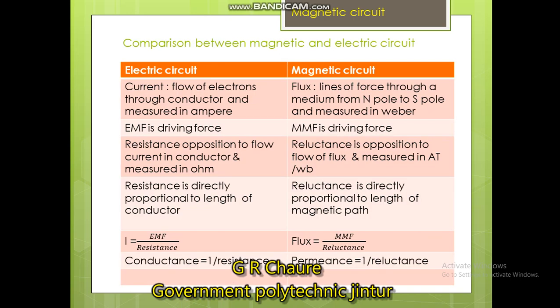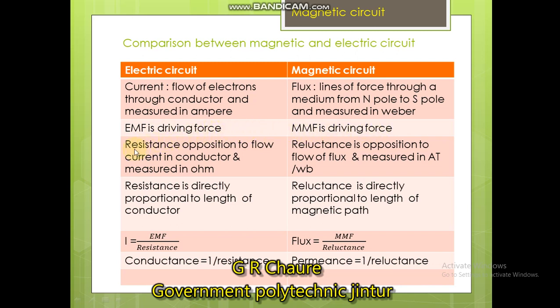Then next we will see the comparison between magnetic circuits and electrical circuits, because electrical circuit and magnetic circuit are analogous quantities. In an electrical circuit, current flows, that is the flow of electrons through the conductor, measured in amperes. Similarly, in a magnetic circuit, flux is the line of force through a medium from N pole to S pole, measured in Weber. In an electrical circuit, EMF is the driving force. In a magnetic circuit, MMF is the driving force.